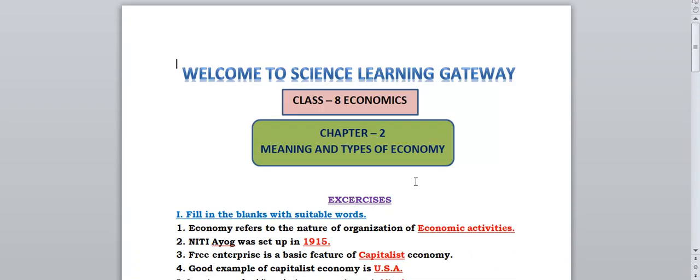With this, we have finished the question answers of chapter number 2, meaning and types of economy.